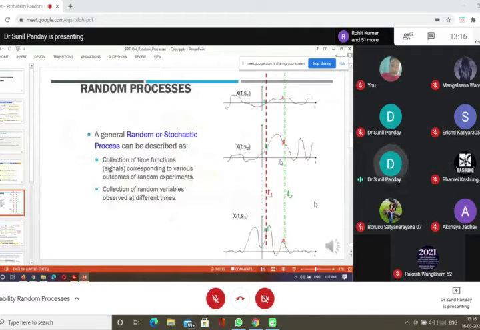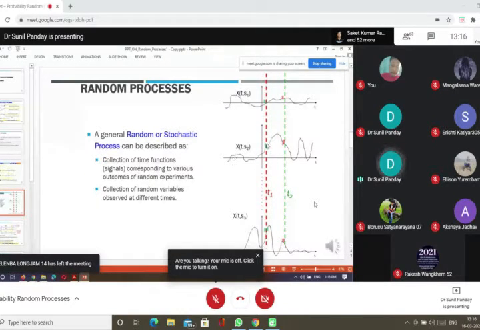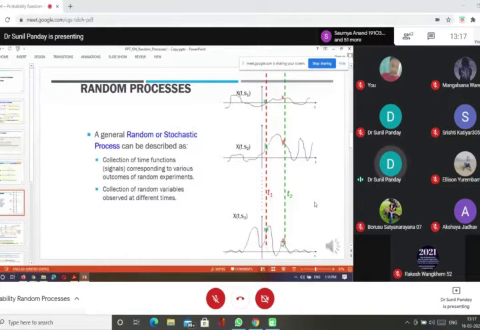For example, here you can see that for the random process X, S1 is a sample point, and it is mapped to this signal. Similarly, S2 is mapped to this signal, and S3 is mapped to this signal. This vertical red dotted line intersects at these three points.